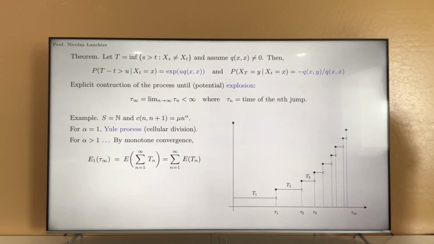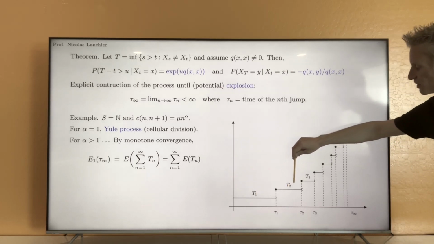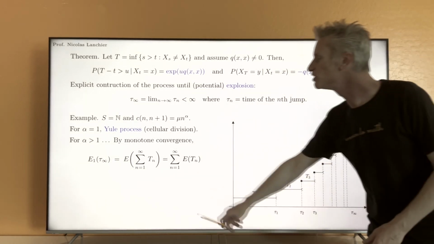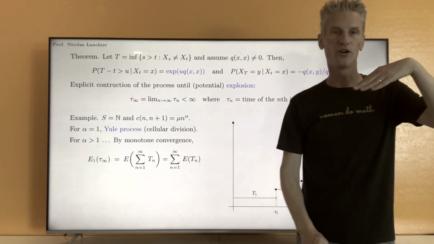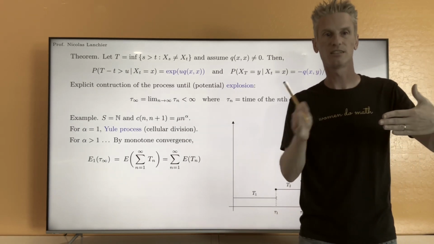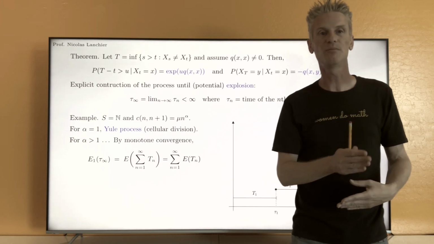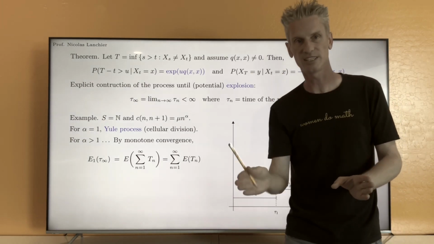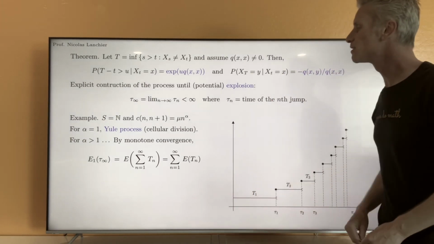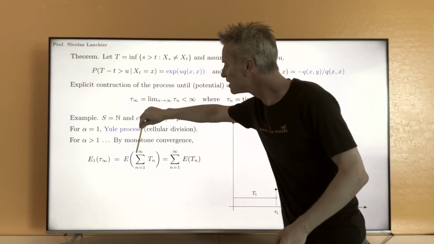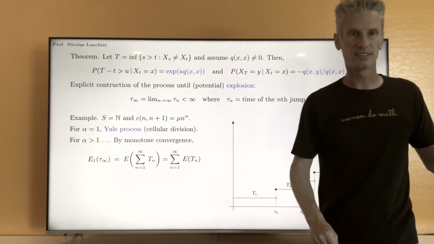Those times Tn are T1, T2, T3, and so on. In general, Tn is the time between jumps, exactly the time it takes to go from state n to state n plus 1. So the time to infinity is equal to this infinite sum of the Tn.